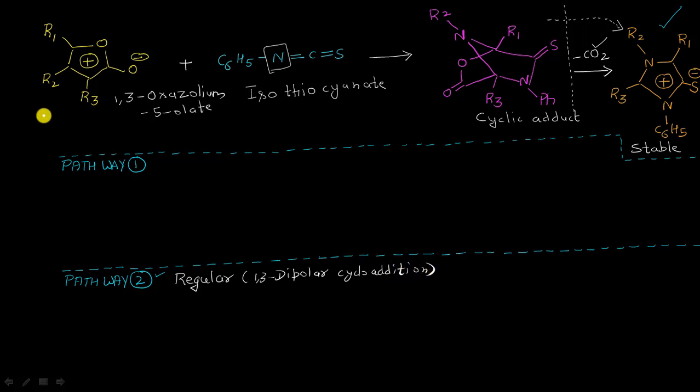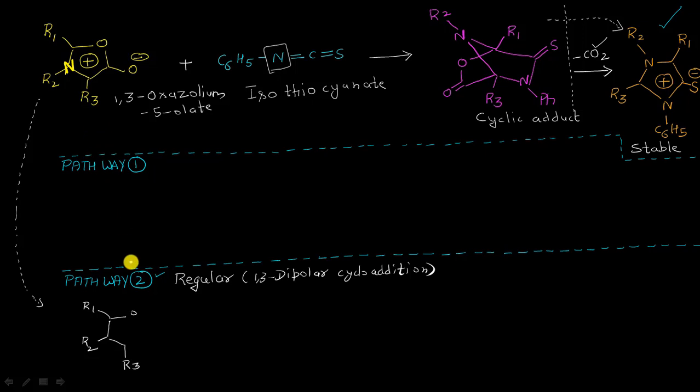So we can always represent this mesoionic molecule into an equivalent structure as we have done in the previous slide. So it will be like what? It will be like R1 here, single bond oxygen, and this will now be R2 here, single bond R3. Okay, I am sorry, I forgot to put one nitrogen atom here, and it will be present here. Let me write one nitrogen atom here. This is my 1,3-oxazolium 5-olate mesoionic molecule, and right now we are talking about the second pathway.